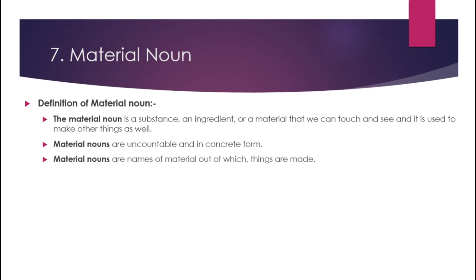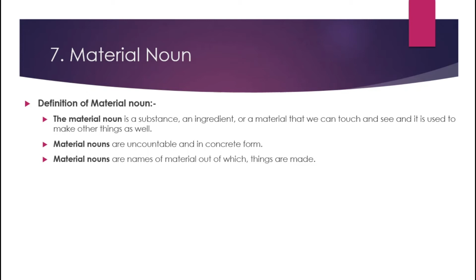Material nouns are names of material out of which things are made. Suppose we want to make a bat, so we need wood to make a bat. If we want to make a bag, then we need leather to make a bag.